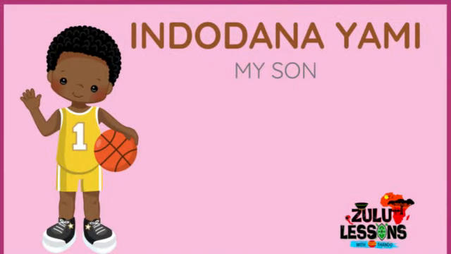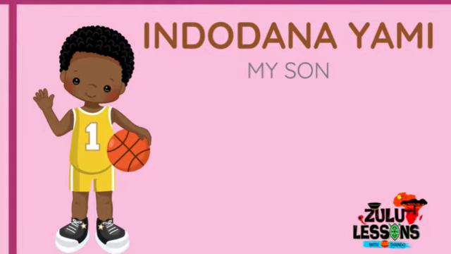Now, indodana, a son. Indodana yami, my son. Did you hear? Indodana starts with I-N, so the possessive starts with ya.